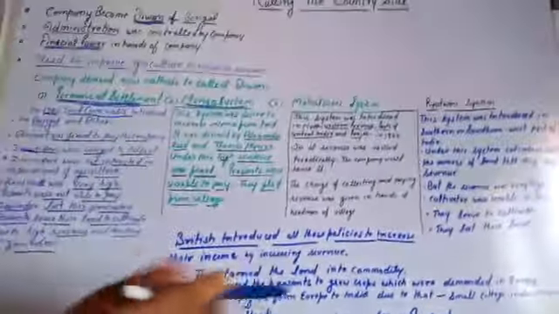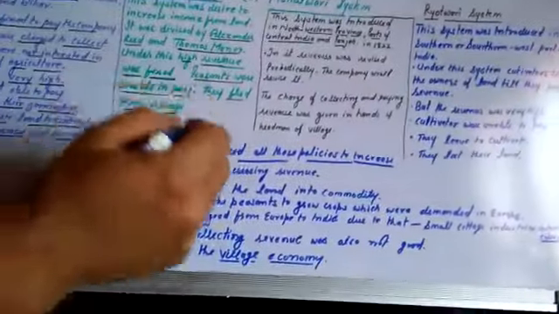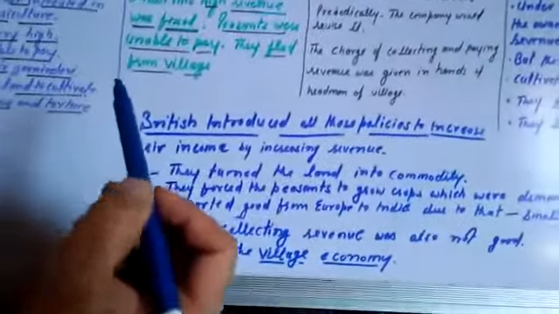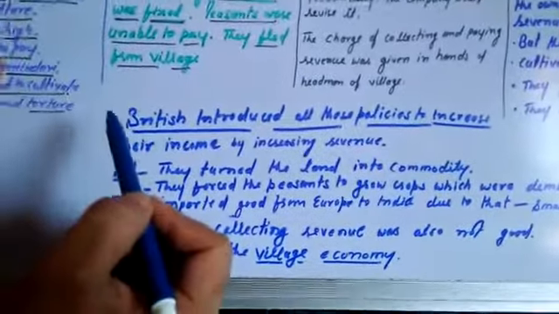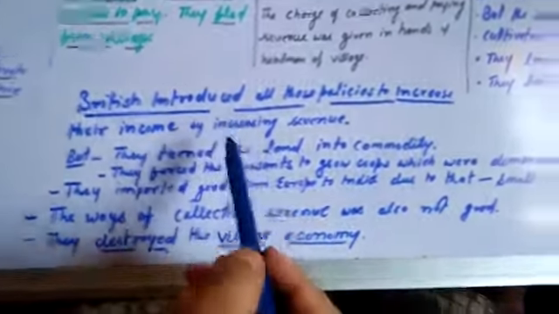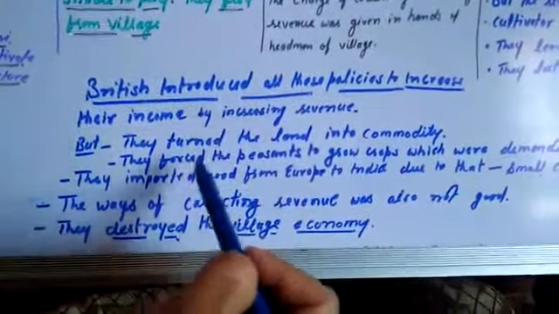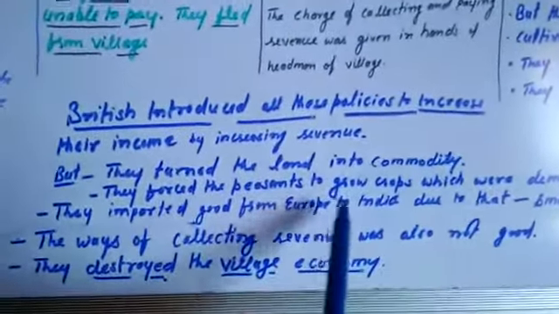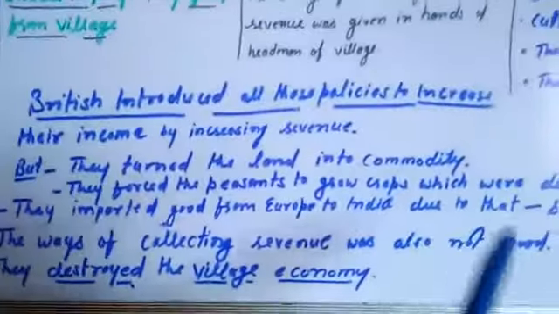So students, all these were the methods that were introduced by the East India Company in order to increase their revenue. But due to their wrong policies and wrong implementations, they all failed. The British East India Company turned the land into a commodity. They forced the peasants to grow the crops which were demanded in Europe.